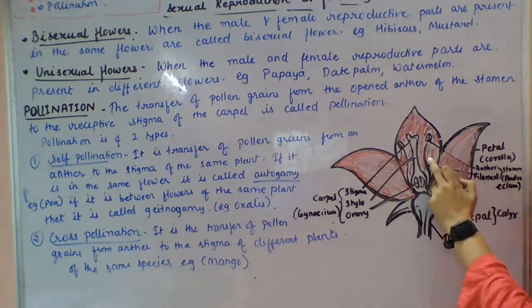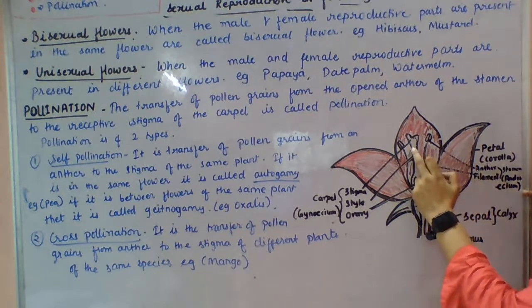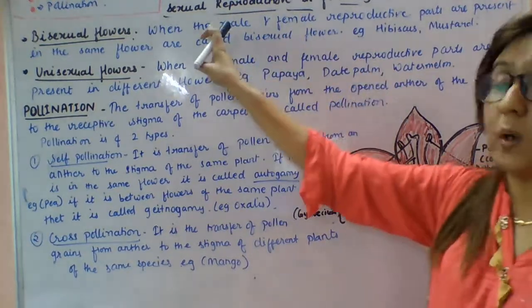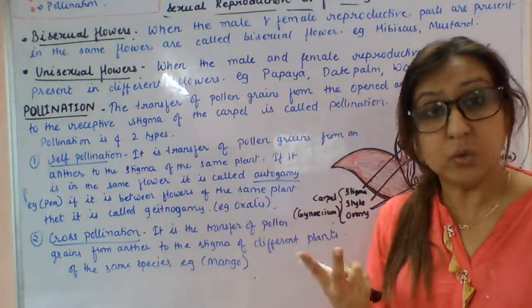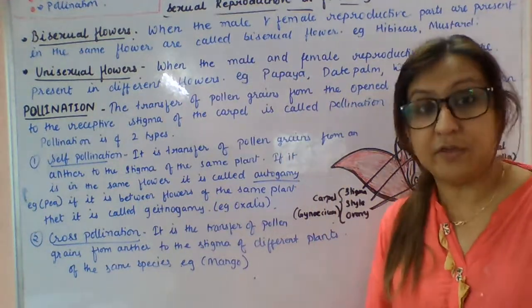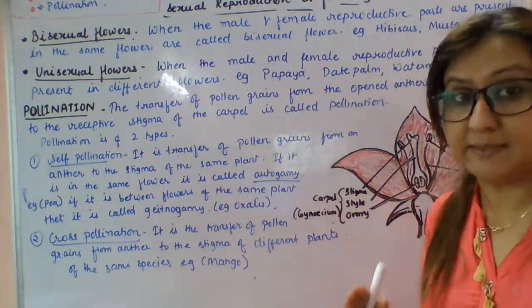See, this is the male reproductive part and this is the female reproductive part. Both are present in the same flower. Those flowers are called bisexual. Bi means two. And here the unisexual flower: either the male or the female reproductive part is present in the flower.